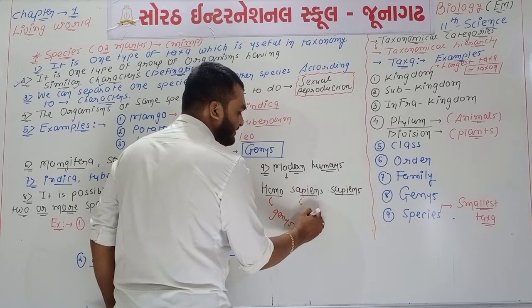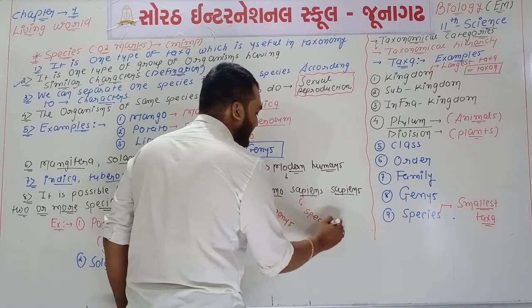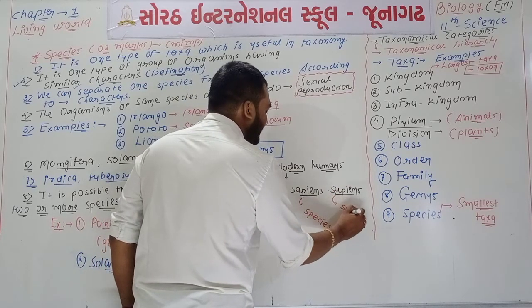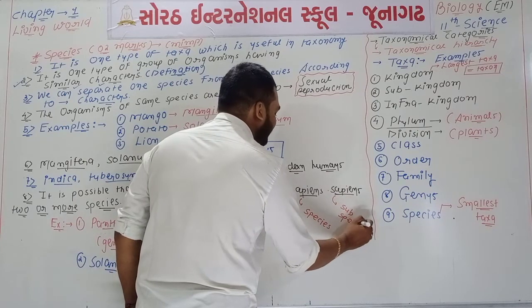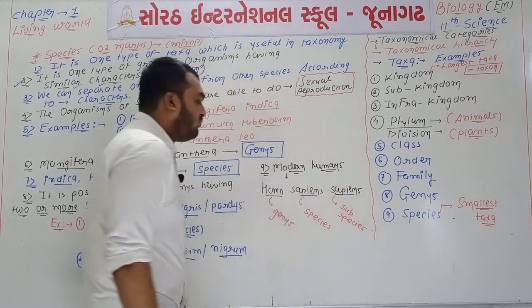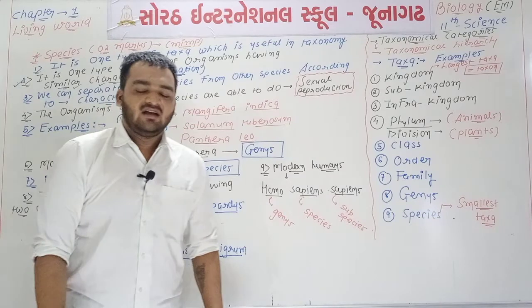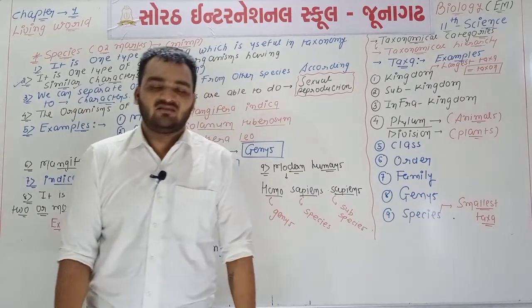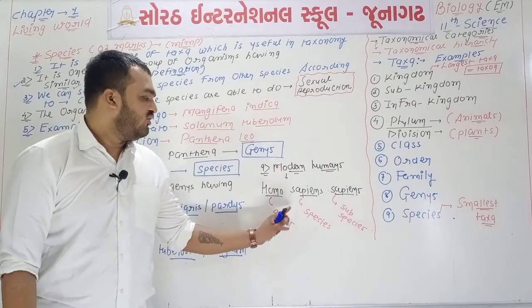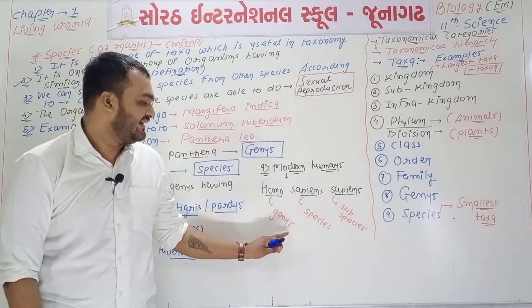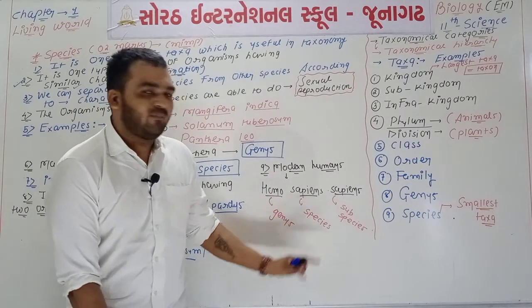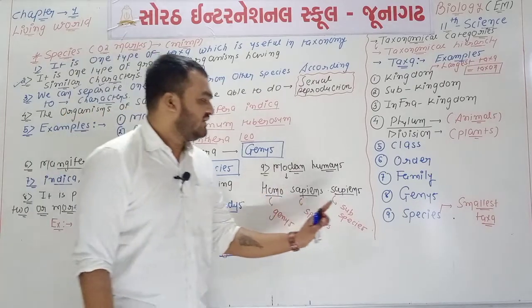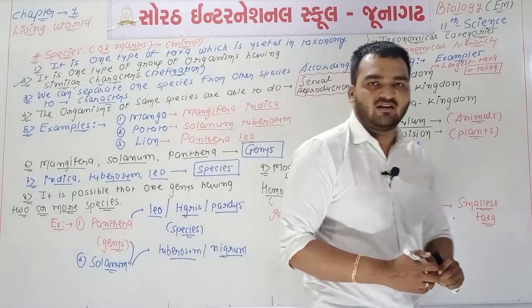The first sapiens is the species, and the second sapiens is the subspecies. But you know that Homo erectus is the scientific name of primitive human, and Homo futurus is the scientific name of future human. So Homo is one genus, and it is possible that Homo has different types of species.